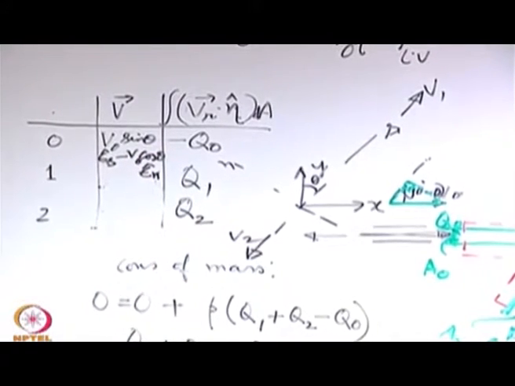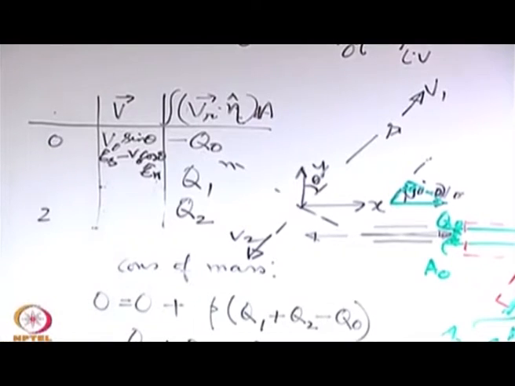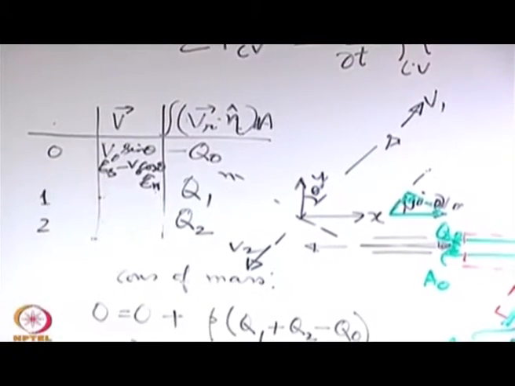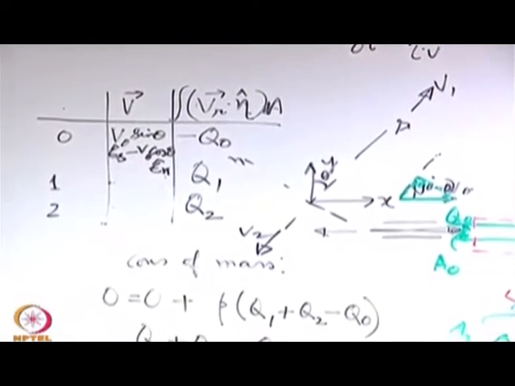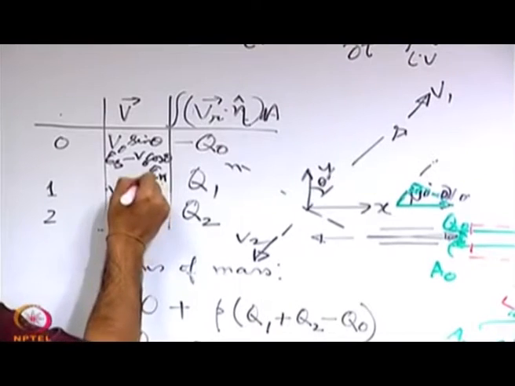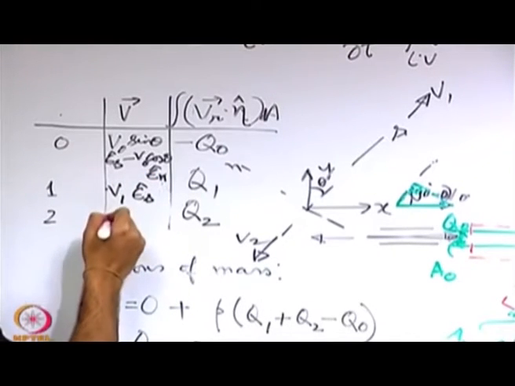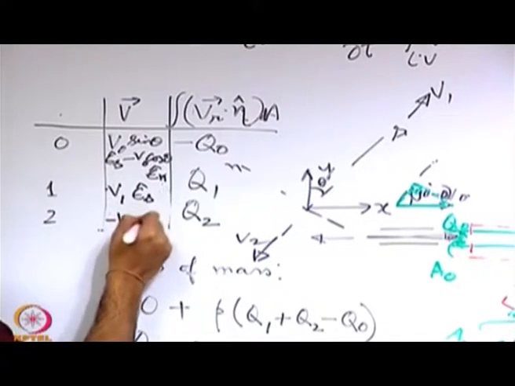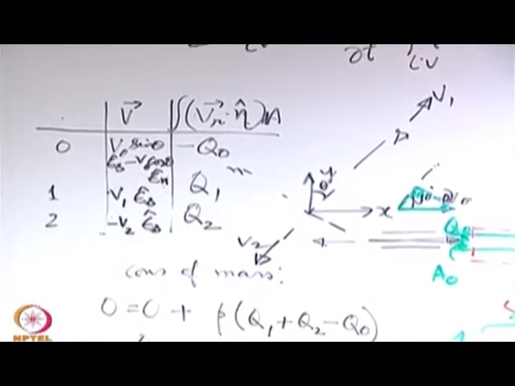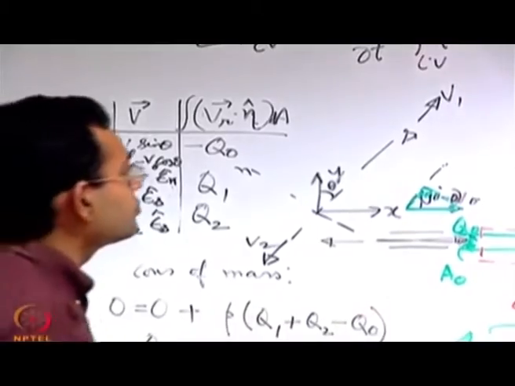This is for the surface 0, then for the surface 1, v1 epsilon s, and for the surface 2, minus v2 epsilon s. Okay. Let us put that here.